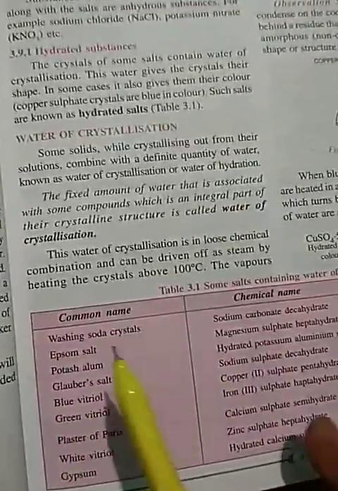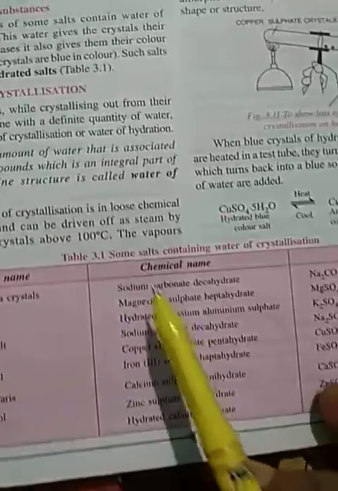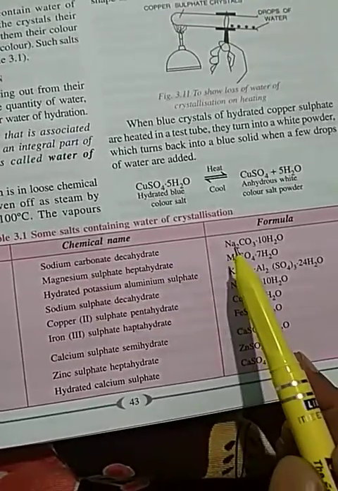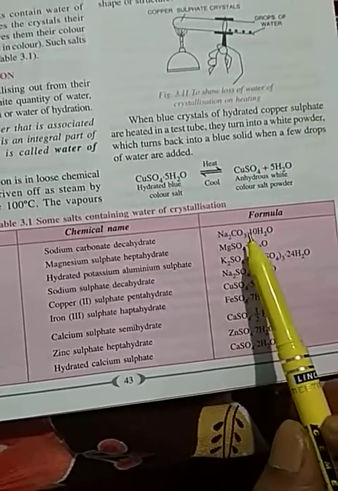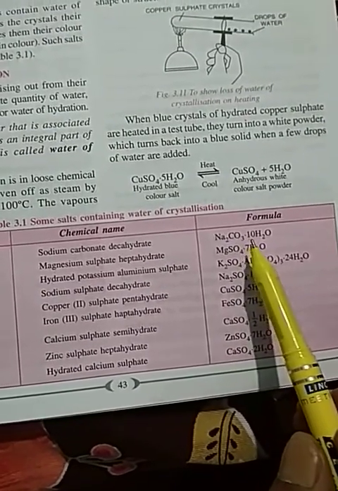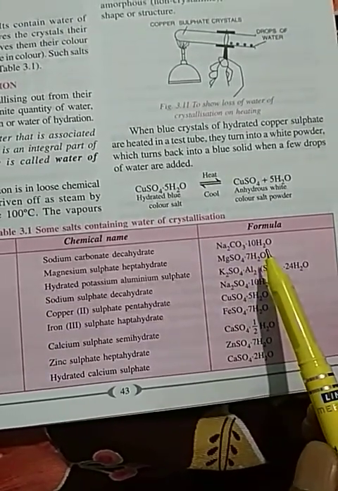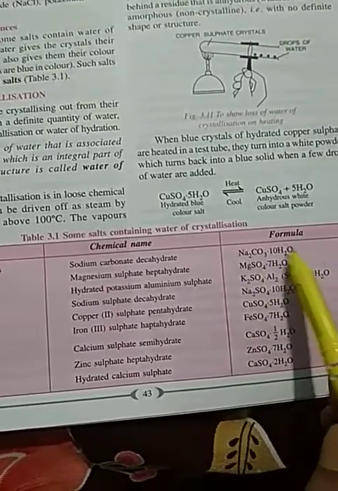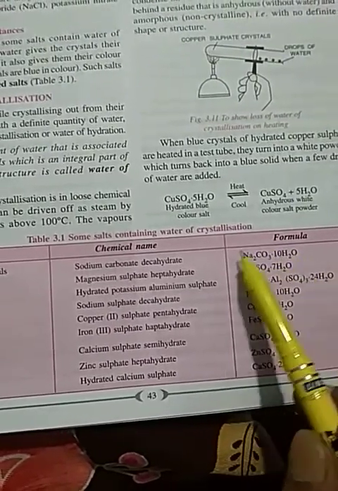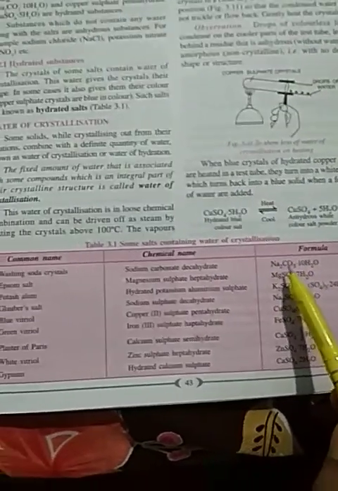Here are some examples. Washing soda is nothing but sodium carbonate. If it contains 10 molecules of water, then the whole will be called sodium carbonate decahydrate.